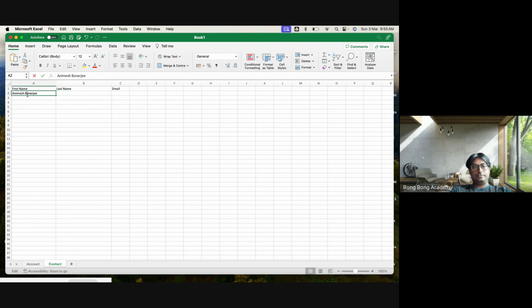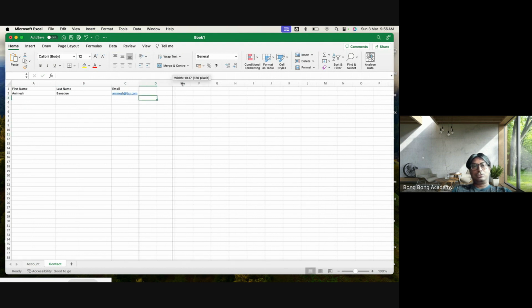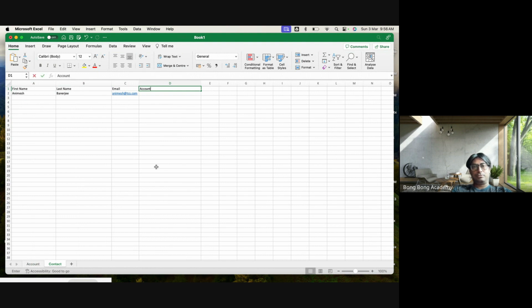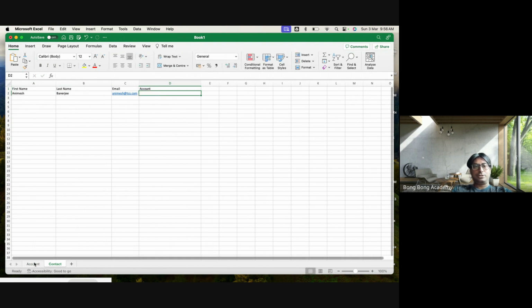Sorry, Banerjee is the last name, and email is animesh@tcs.com, right? In this table, we'll also keep an association, so in the account, I will also mention this account is TCS.